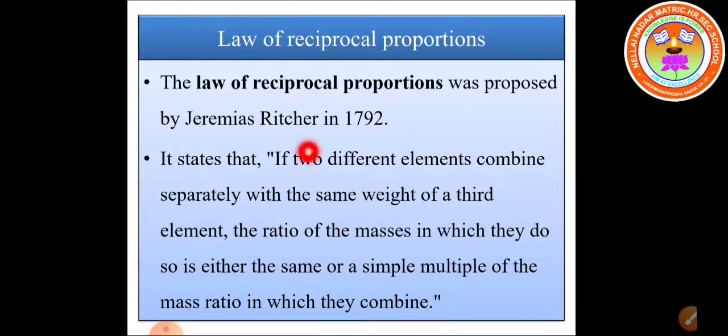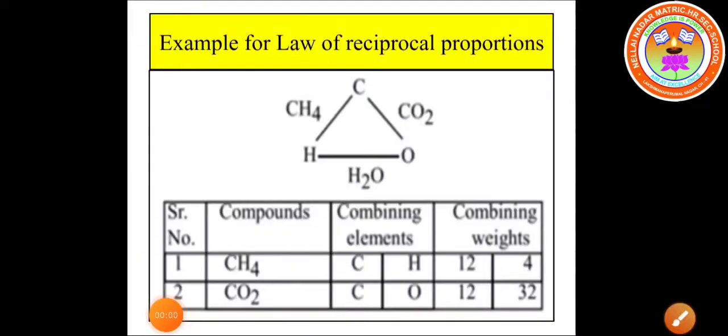If two different elements combine separately with the same weight of a third element, the ratio of the masses in which they do so is either the same or a simple multiple of the mass in which they combine. Now we are going to learn an example for the law of reciprocal proportions.